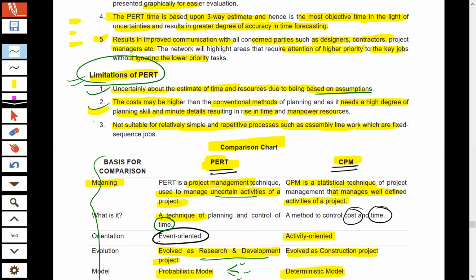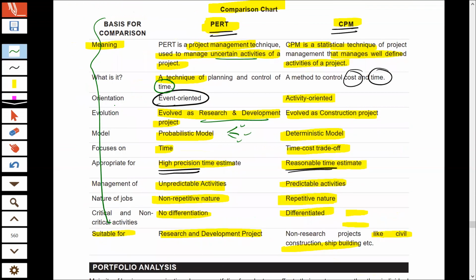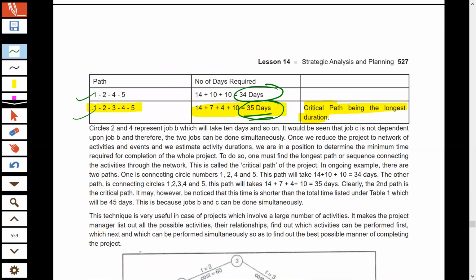So the three limitations of PERT are that the future is uncertain, so even if you try to predict it, it is possible that all your predictions may go in vain. It is very costly because you have to take the help of experts. And third, it is not suitable when the activities are repetitive and simple in nature. So this was all about your PERT and CPM.